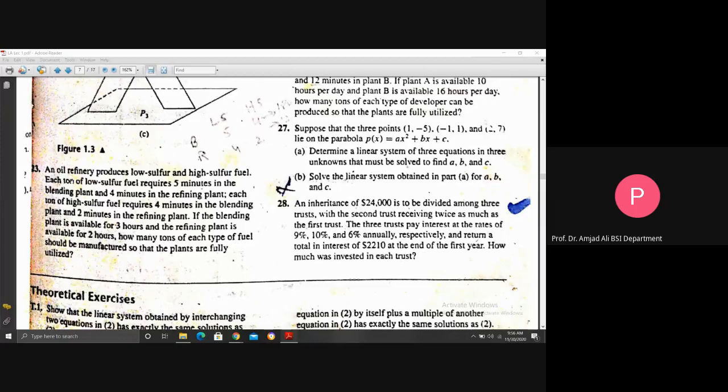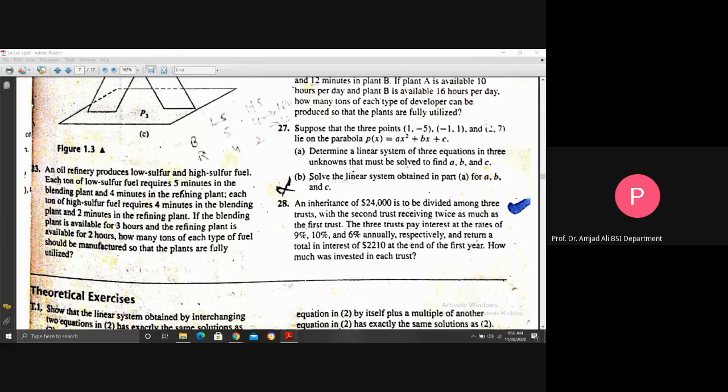You see, an oil refinery produces. This is an industry in which 2 types of materials are going to be manufactured. One is low sulfur fuel, the other one is high sulfur fuel. Each ton of low sulfur fuel requires 5 minutes in the blending plant and 4 minutes in the refining plant. That is, each product is passing through 2 different plants, one blending plant and the other refining plant.